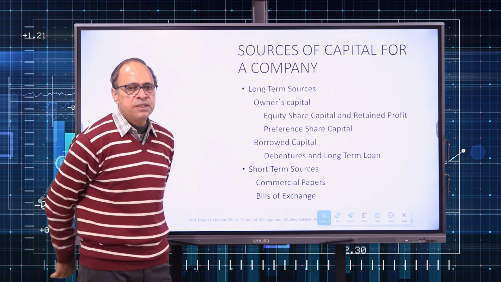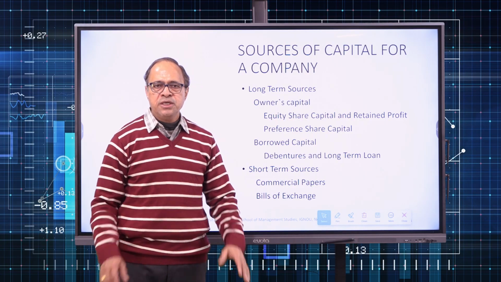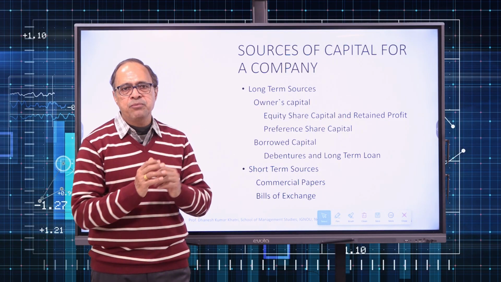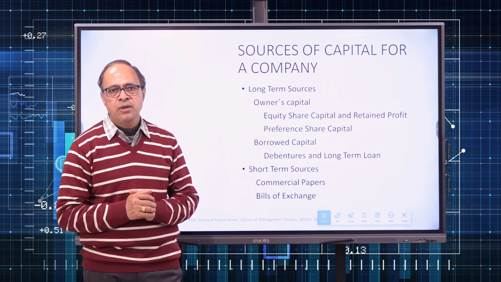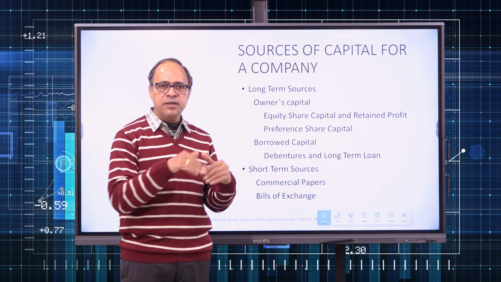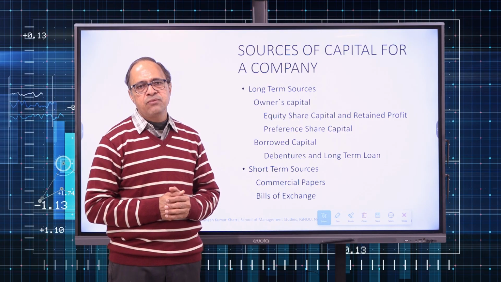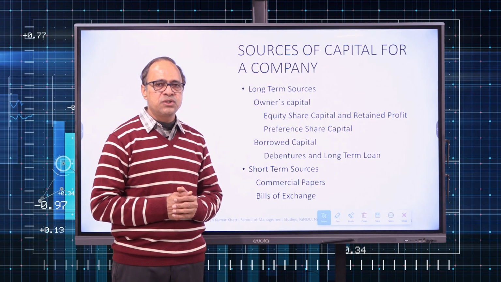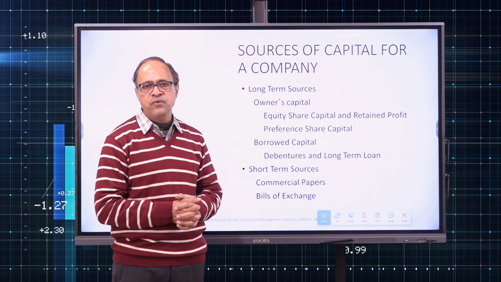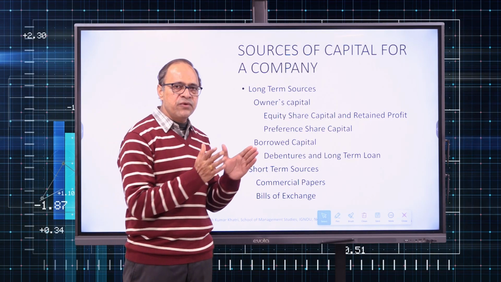However, for companies within short term, we have commercial papers and bills of exchange. Commercial papers are issued by companies who have got a good credit rating and permission from the RBI to issue the commercial paper. Commercial papers are issued at a discount to par value or face value and redeemed at par on maturity. And maturity of these generally does not exceed 1 year. On these, there is no provision for payment of interest. Rather, these are issued at a discount to face value and redeemed at par on maturity. These are in the form of negotiable instruments.